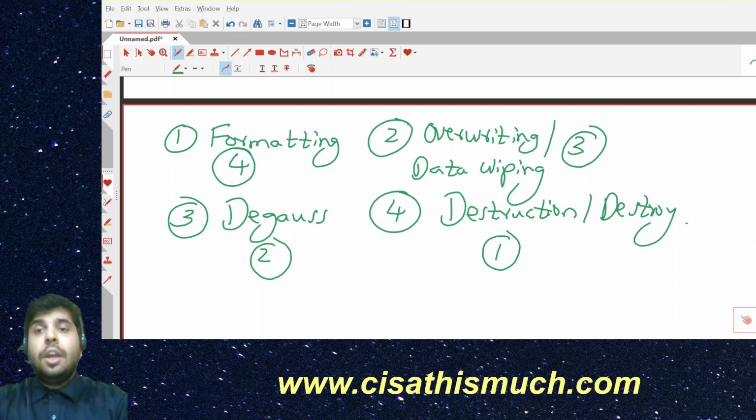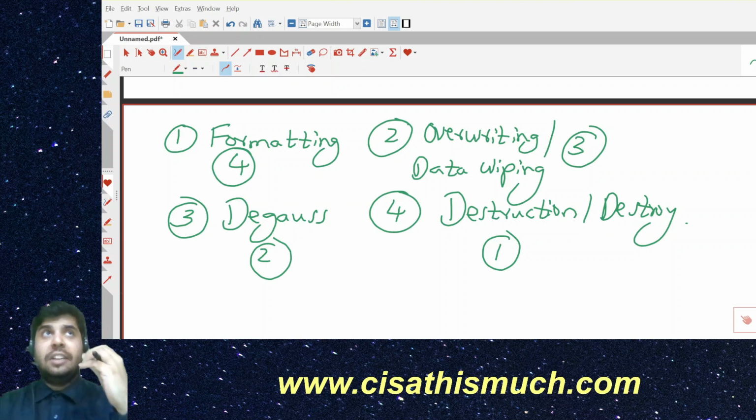Now if you look at good practices, or at your own organization's policy, wherever you're working, and you get the opportunity to read it, you will find that most organizations, when it comes to sensitive or confidential information, don't even rely on one method. They use a combination of methods. They may say overwriting plus destruction. They may say degaussing plus destruction.